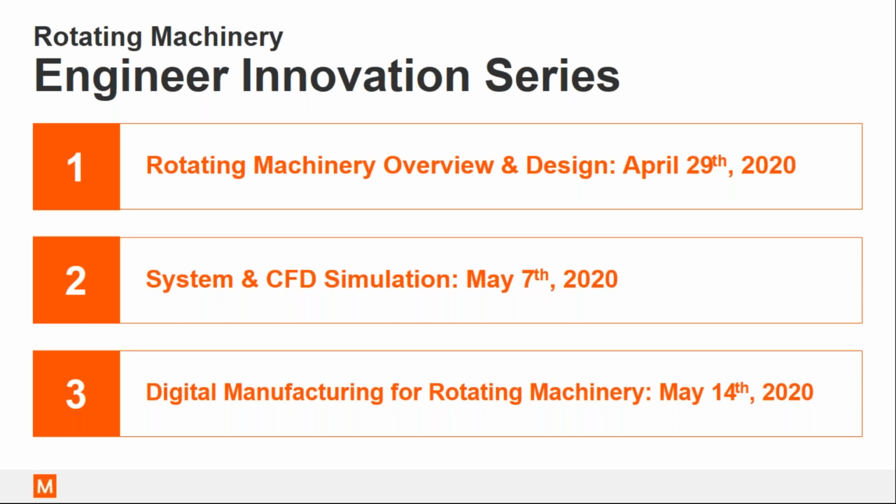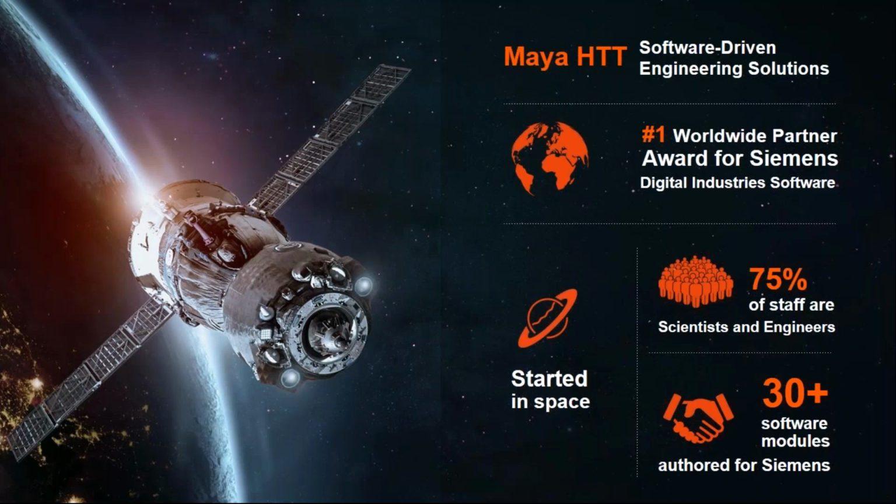Now, this webinar is part of the engineering innovation series that we are doing on rotating machines. Today, we'll be focusing on overview and design, followed by a next session on May 7th that tackles more simulation. Specifically, we'll be going into system simulation as well as computational fluid dynamics. And the third session is going to talk more about digital manufacturing, or CAM. This way, we want to ensure that you get exposure to multiple different areas in relation to rotating machines and where they are with today's technology.